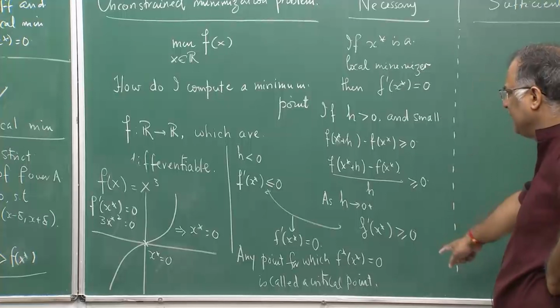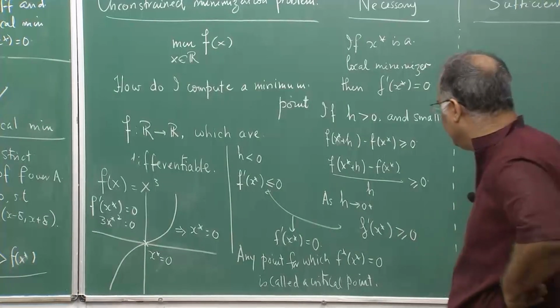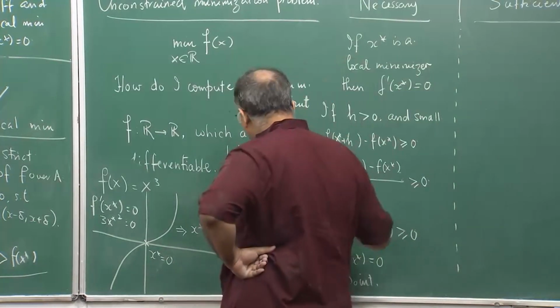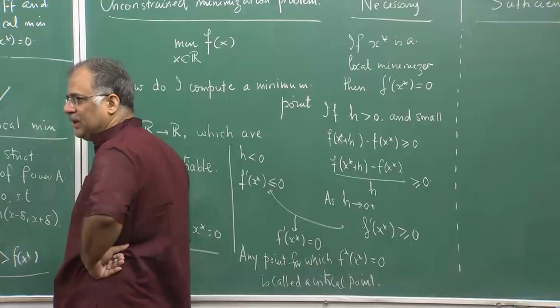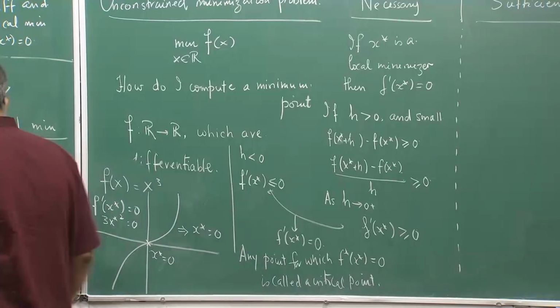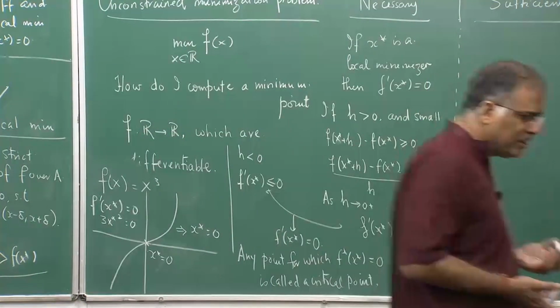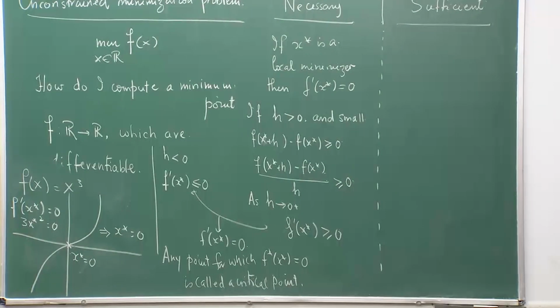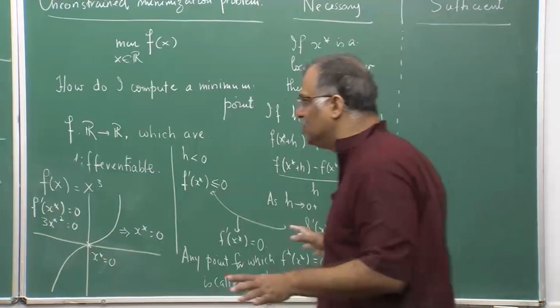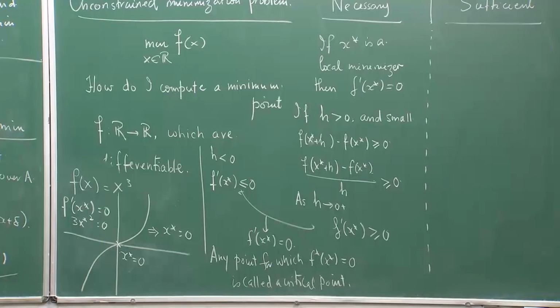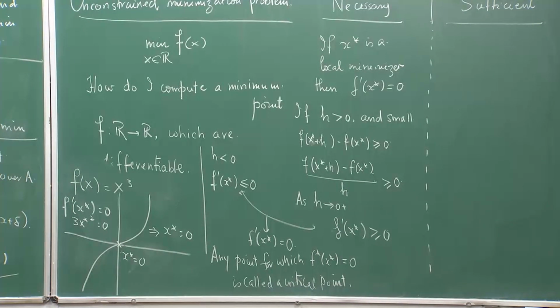Now, what I want to tell you is that there is a difference between a critical point and a minimizer. Here x star equal to 0 is a critical point, but it is not a minimizer or maximizer in case of x cube. So, what additional information do you need? If I find a point x star such that f dash of x star equal to 0, the only thing that I can tell about that point is that it is the critical point of the function, or a stationary point, as physicists like to call it.